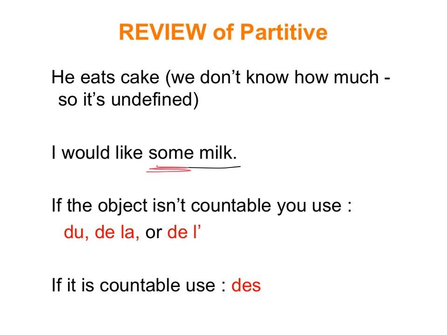And if the object isn't countable, just like you can't count milk, you would use either du, if it's masculine, de la, if it's feminine, or de l'apostrophe, if it comes before a vowel. For countable items, let's say talking about how many apples you have, not saying how many, you use des.